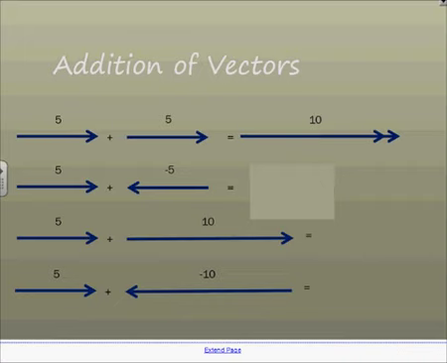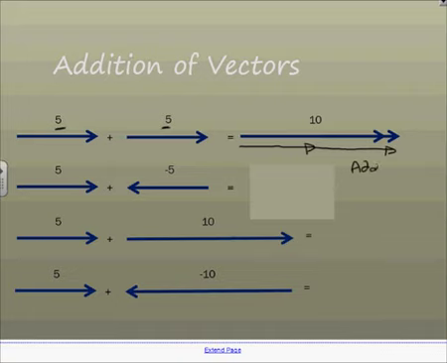Let's have a look at some simple addition of vectors, so some mathematics. What you can see here is we've added the two 5 vectors, both going the same direction. We add the two together, we get this 10. Now, how do you actually do it? Well, you add vectors head to tail.